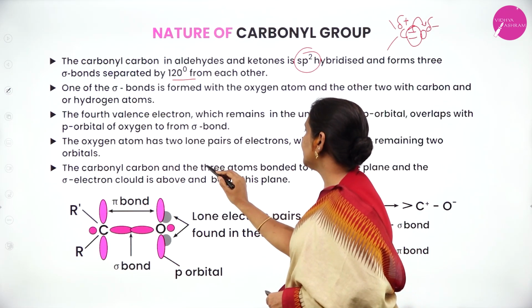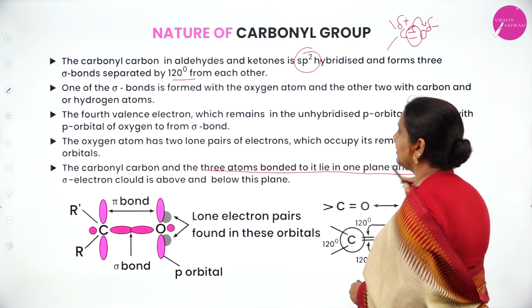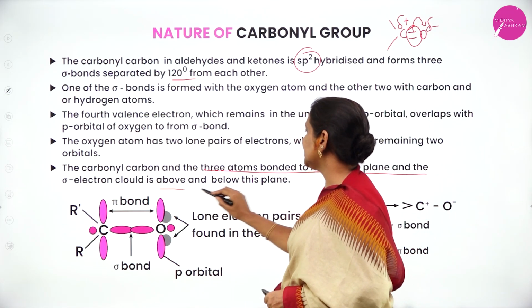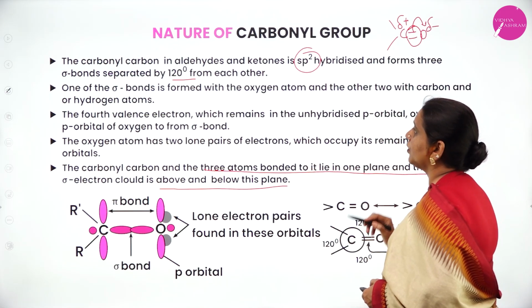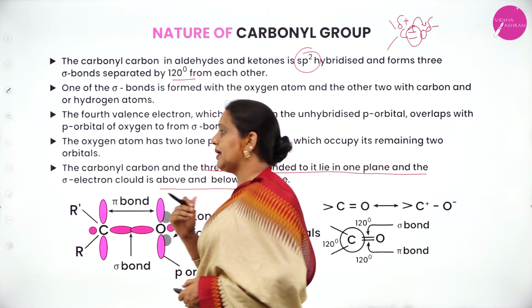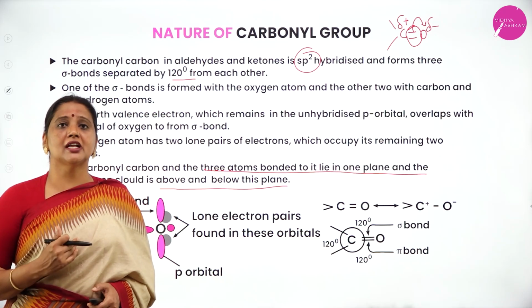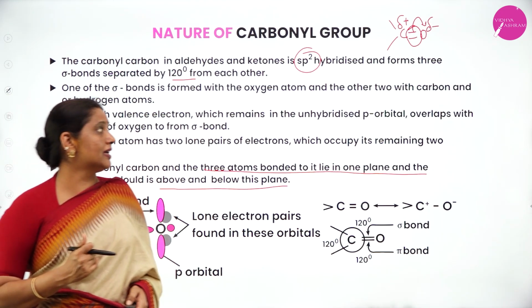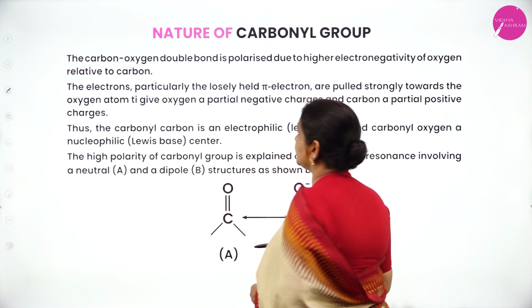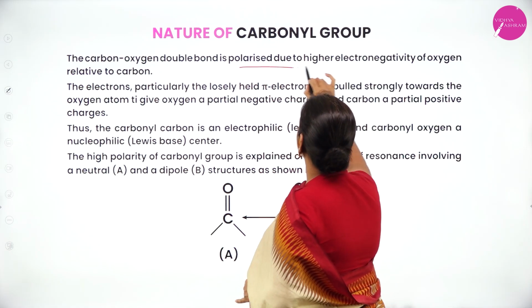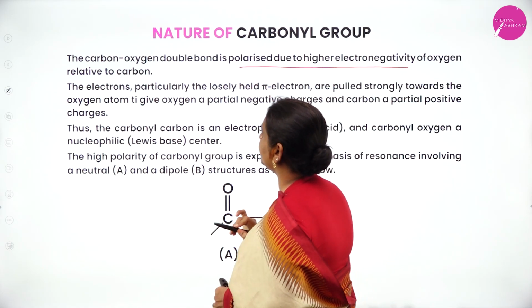The carbonyl carbon and the three atoms bonded to it lie in one plane, and the pi electron cloud is present above and below this plane. Therefore, in aldehydes and ketones, the bond angle is 120 degrees, and the hybridization is sp2. The carbon-oxygen double bond is polarized due to the high electronegativity of oxygen.